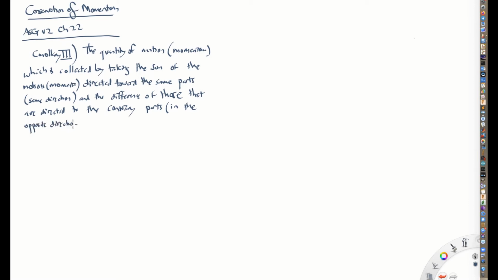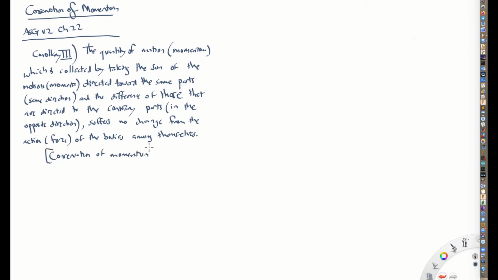So we're kind of adding up all the momenta going in the same direction and then taking away the momentum of the objects that are going in the opposite direction. And we get a sum of all those that suffers no change from the action. And remember, action means force. From the action or force of the bodies among themselves. This is how Newton states the conservation of momentum.